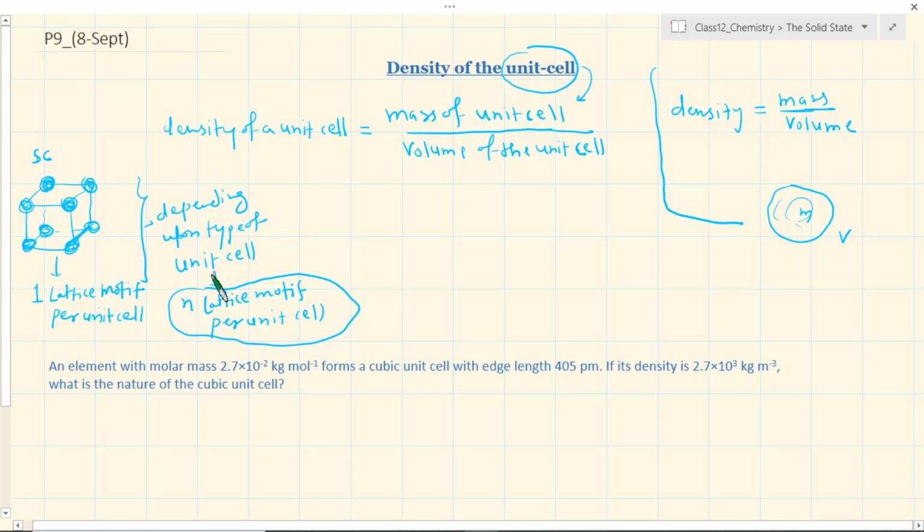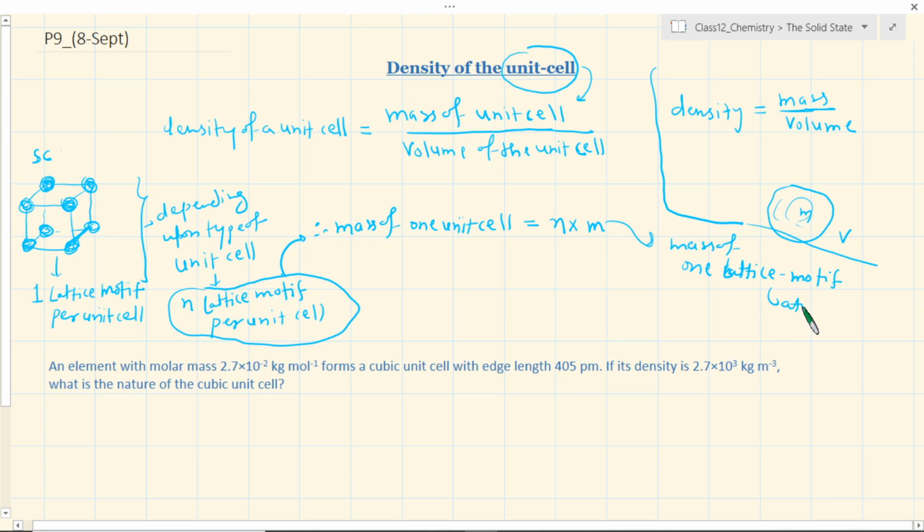In a similar manner, for a different type of unit cell, the mass of one unit cell is equal to n into m, where m is the mass of one atom or let's say one lattice motif, which could be either an atom or a molecule or even an ion, whatever you are considering as lattice motif.